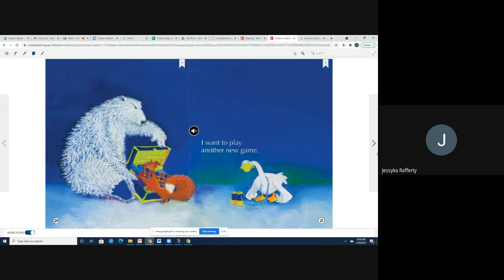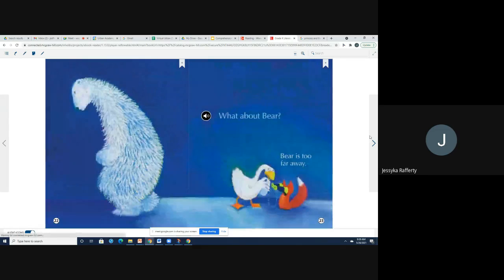All right, so look at Bear's face. What kind of face do we think he is making here? Is this a happy face? Is it a sad face? Is he mad? Is he angry? And look at Goose's face. She kind of looks like she's down in the dumps, not sure what to do. And Fox is scrambling around in that toy chest. Uh-oh, what happened now?